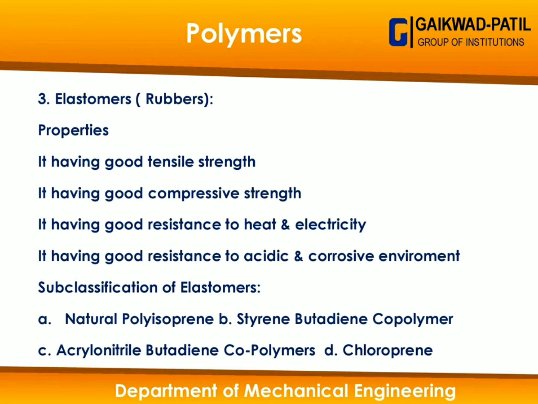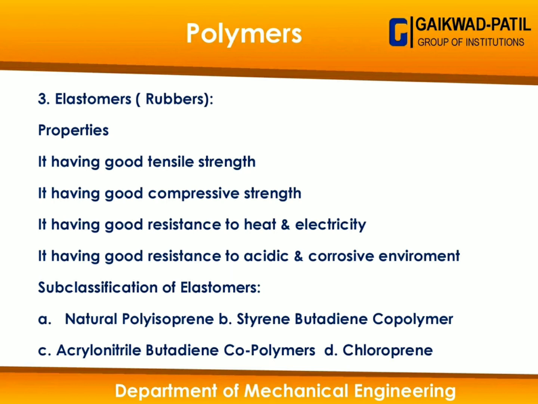Now the styrene butadiene copolymer is basically designed for industrial application, and it is used for manufacturing seals, gaskets, O-rings, and it can sustain high temperature from 80 degrees centigrade to 200 degrees centigrade. Then acrylonitrile butadiene copolymer can sustain temperature from 90 degrees centigrade to 220 degrees centigrade. So acrylonitrile butadiene copolymer is also applied in manufacturing of high temperature hoses, pipes and fittings.